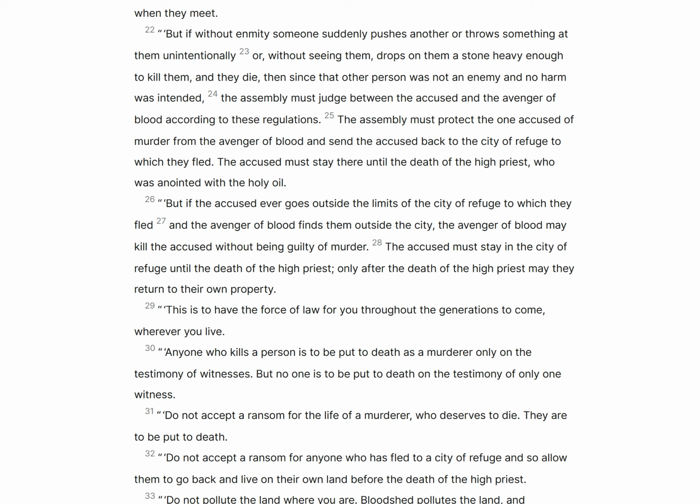But if the accused ever goes outside the limits of the city of refuge to which they fled, and the avenger of blood finds them outside the city, the avenger of blood may kill the accused without being guilty of murder. The accused may stay in the city of refuge until the death of the high priest. Only after the death of the high priest may they return to their own property. This is to have the force of law for you throughout the generations to come, wherever you live.